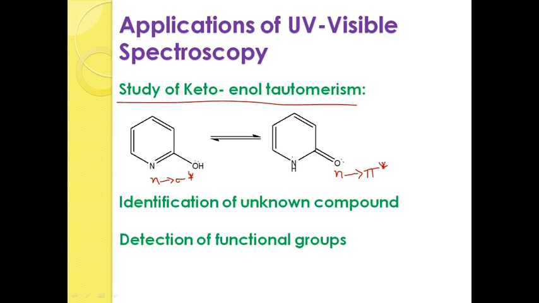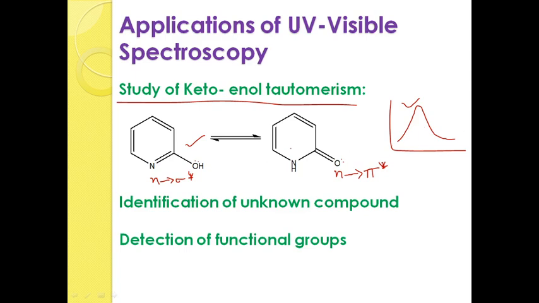Okay, due to the presence of n to pi star, there is a formation of absorption spectra. Due to the presence of n to pi star absorption spectra, it is clear that yes, the compound is present in keto form. If at all you are not having the absorption spectra when you run the compound, then it gives the information that the compound is present in enol form.